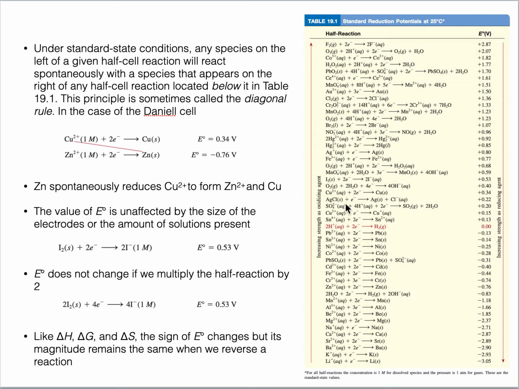How? What we can do is say that any species on the left side, that is the reactant side, will react spontaneously with species that appear on the right side. Any species on the left side that are reactants will react spontaneously or naturally with the species on the right side, provided that species is present below. It has to be below in the series.